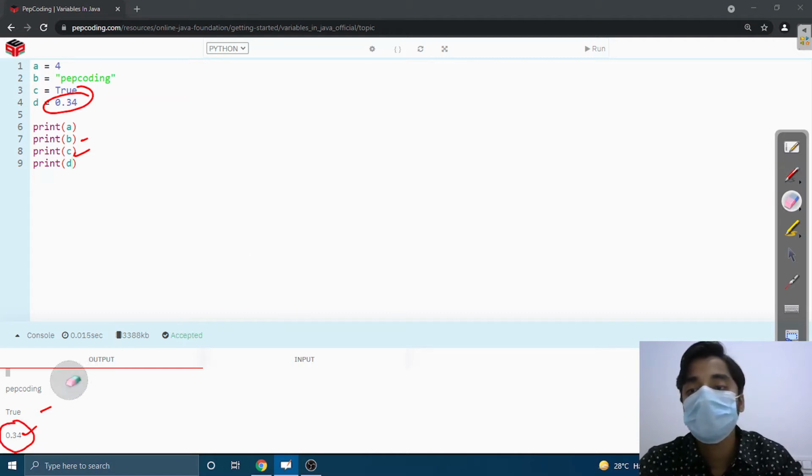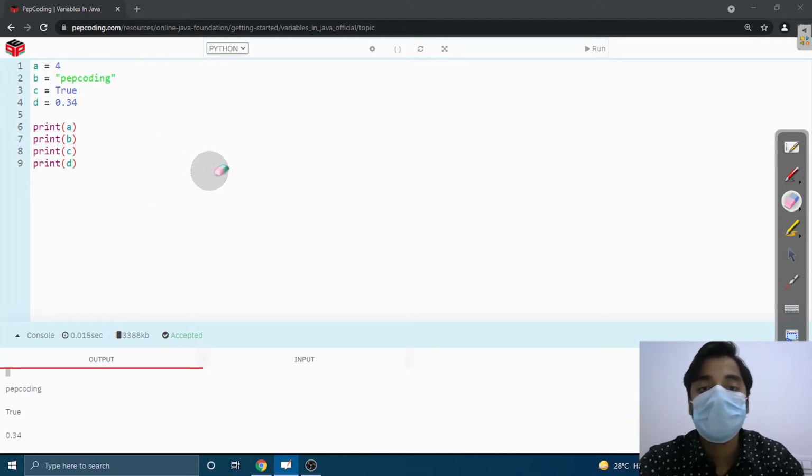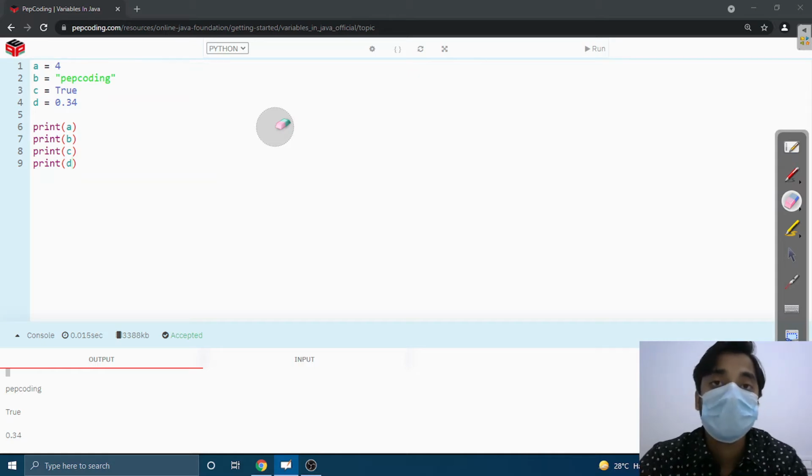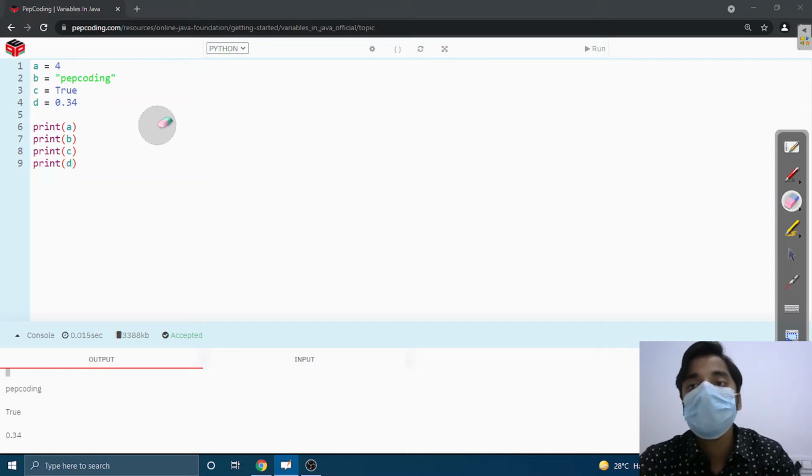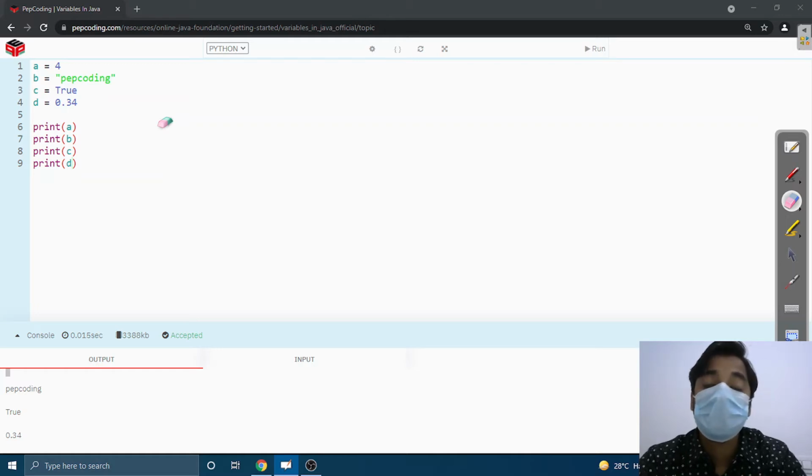So here we can see a variable can store data in any form. It does not require any particular data type. We just need to write any variable and we can assign any type of data to that variable.